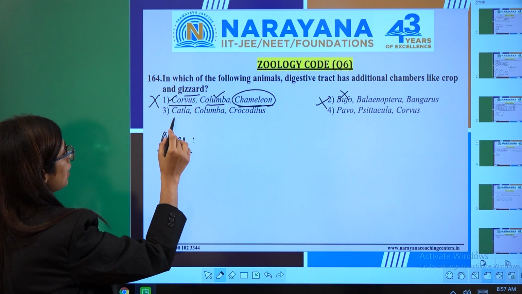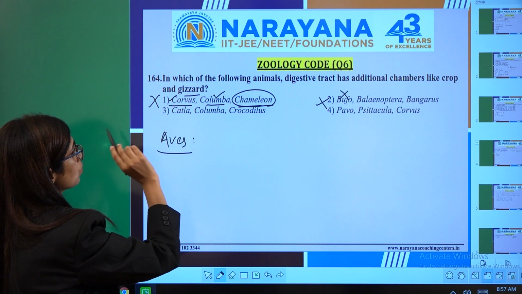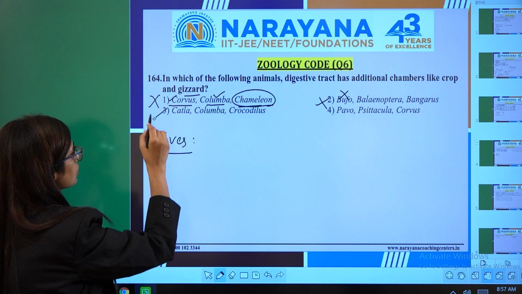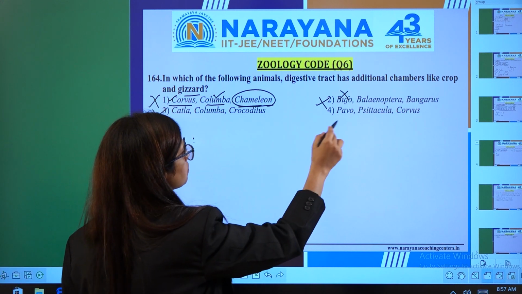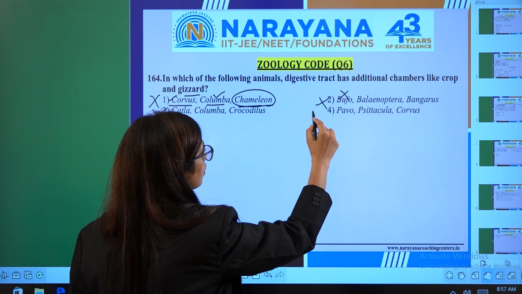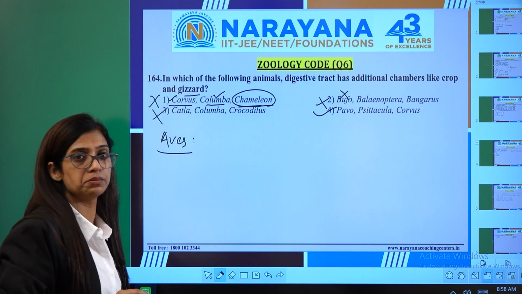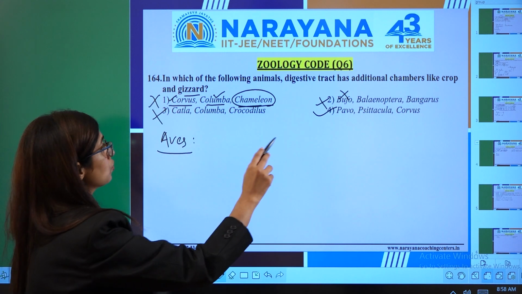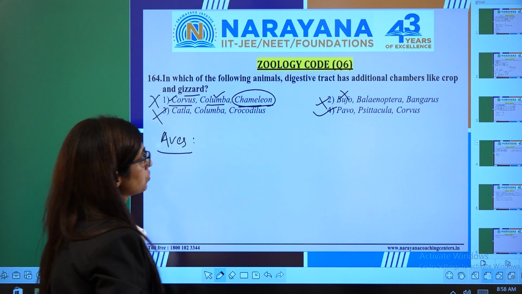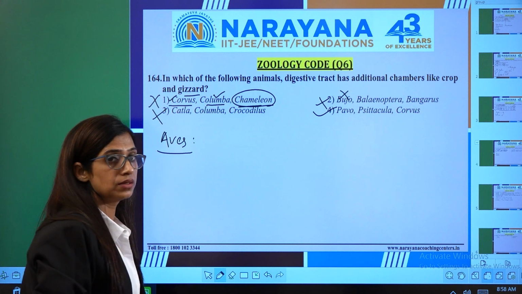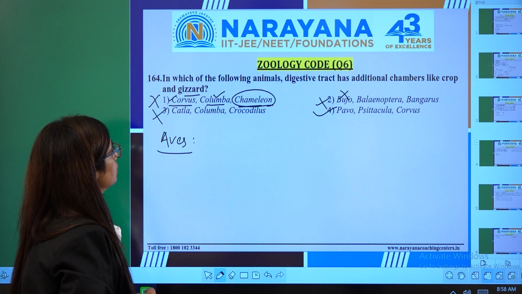Here, Catla, Columba, Crocodilus is written. Catla is a fish. Again it is wrong. The third option is wrong. Now we move to the fourth option. Pavo, Psittacula and Corvus. All the three are birds. So the fourth option in this question is the right answer, because all the animals given here belong to the class Aves.